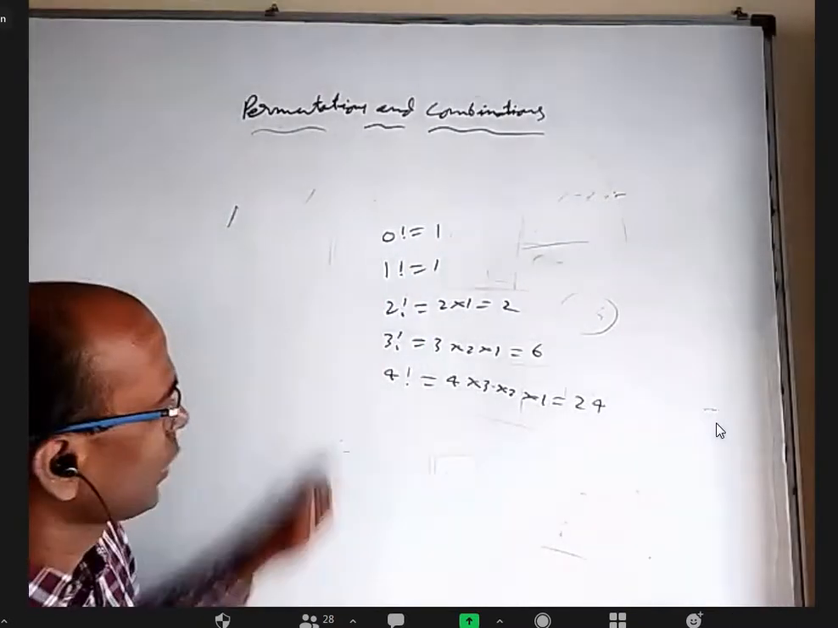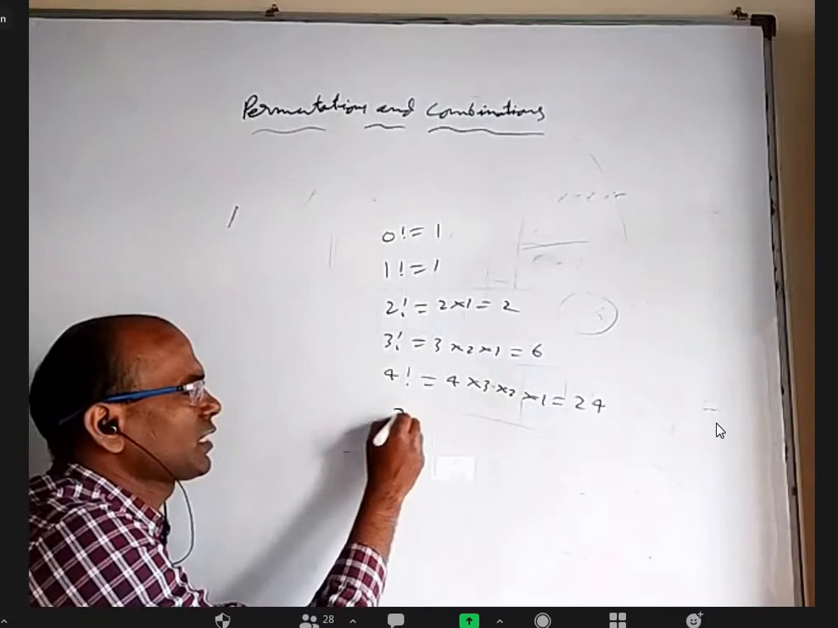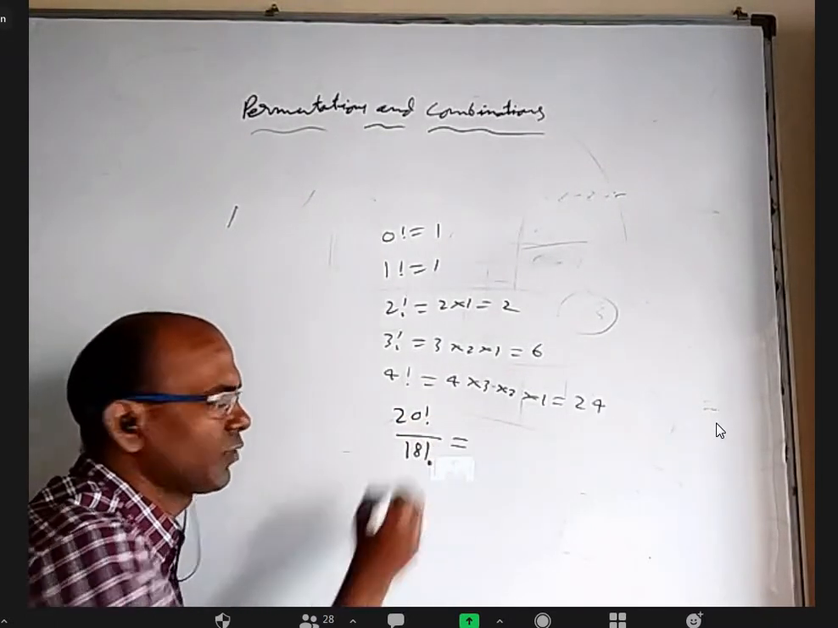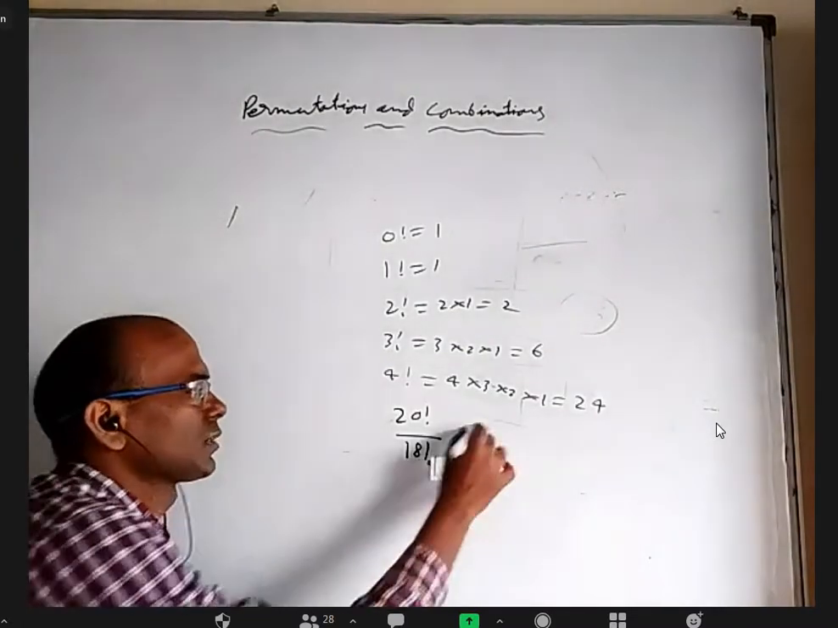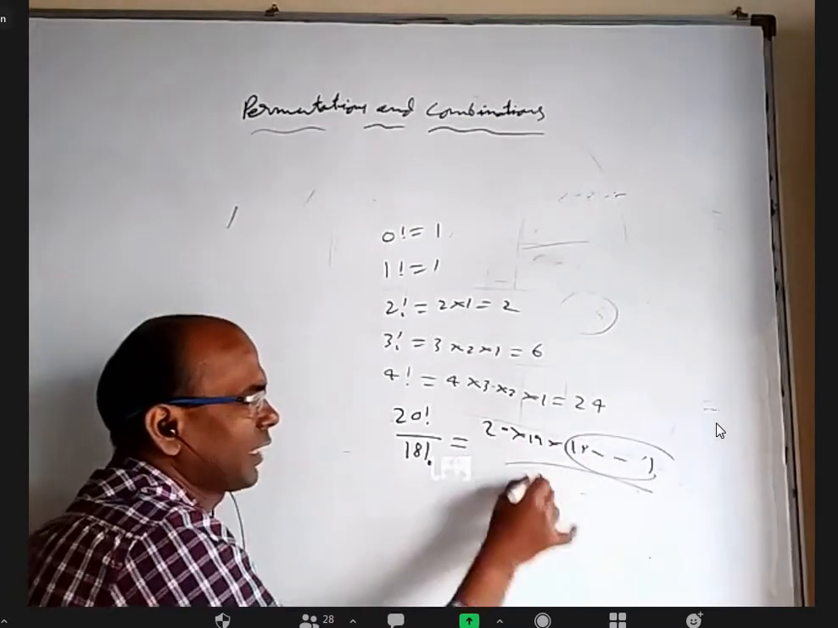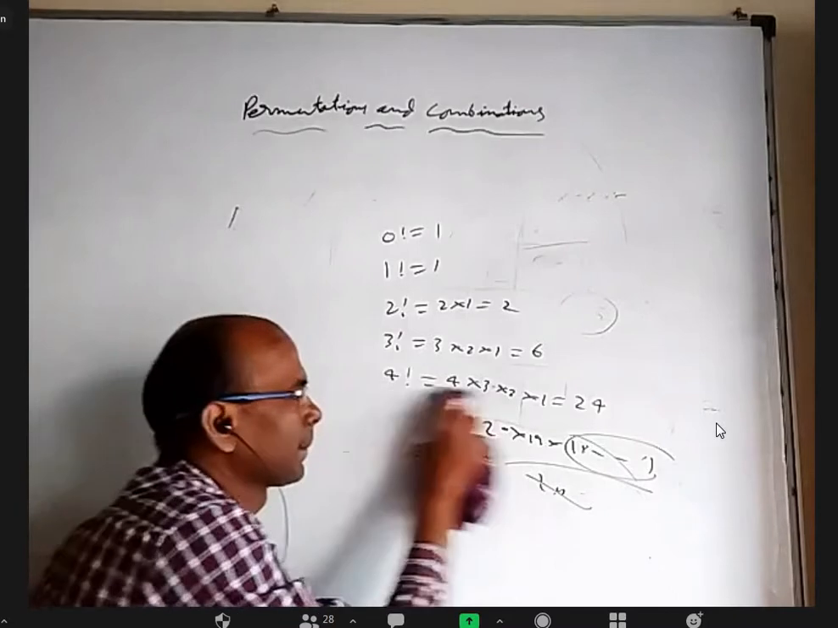Okay. Now, let us say if I take 20 factorial by 18 factorial, anybody want to tell what answer will come? 20 into 19. Yes, 20 into 19. Next 18, and so on up to 1 cancels with the down 18 factorial, and you get 20 into 19. That's quite obvious.